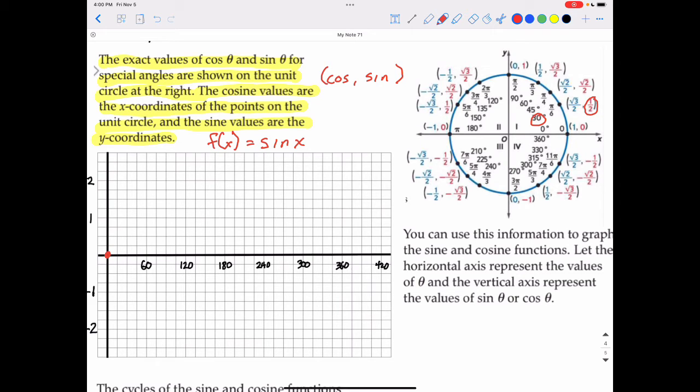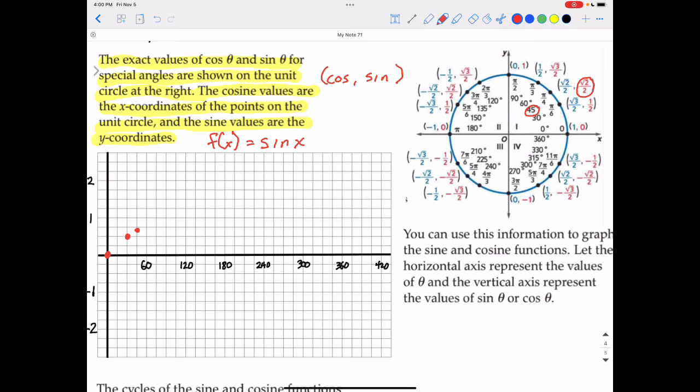So I will graph 30, 1/2. So 30, 1/2 is over, I'm going by 15s on the x-axis, and each block is 1/4 of a unit on the y-axis, so that is 30 degrees, 1/2 of a unit tall. Our next special angle is 45 degrees. So the sine of 45 degrees is the square root of 2 over 2. That is approximately 0.70. So I will go over to 45 and up to 0.70, which is not quite to the third block, because the third block would be 0.75, so roughly here.